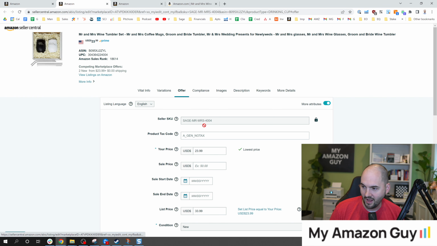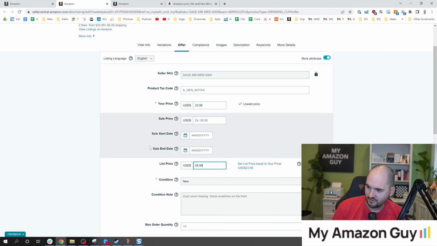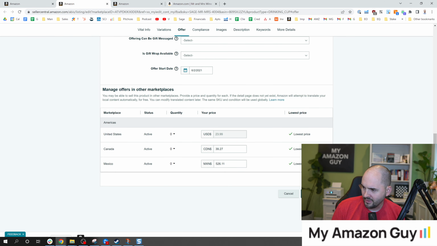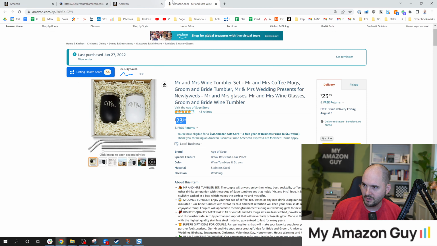List price usually can be found on the offer page. Sometimes they've got it hiding in other locations. I'm going to set it to $28.99 to see if it will take. And then this will usually show up within 15 minutes on the front end of the detail page. If you need to learn how and how important MSRP or other list price is, check out this video next.